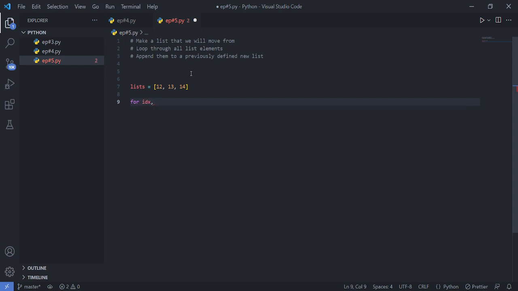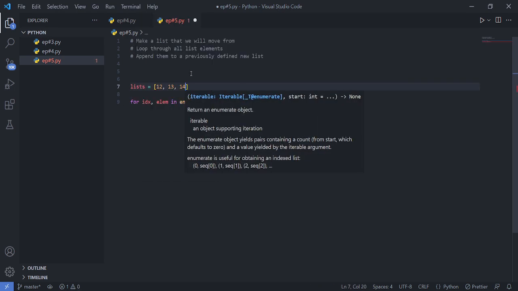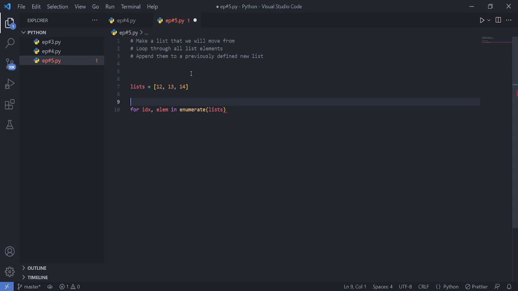And we'll do for idx, comma, lm, in enumerate list. This should all look familiar. We did this last time. So we've completed the first and the second step. And then what we need to do now is create the third step. So we previously defined new list, it'll be blank, and then what we're going to do is new list dot append lm, and just like that, we'll print it out, I guess, just to make sure it worked.